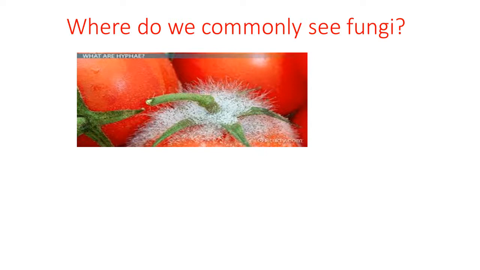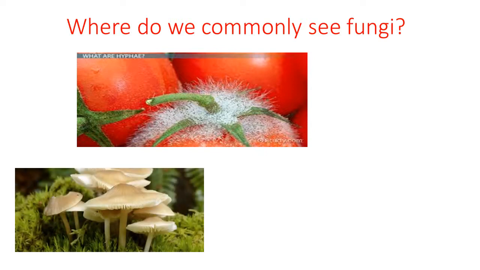Those are actually the growth of fungi. Similar growth we can also see on the surface of a rotten banana. Those outgrowths on the surface of fruits and vegetables are nothing but fungi. They are absorbing nutrition from the rotten things, so their growth can be commonly seen on the surface of rotten vegetables.